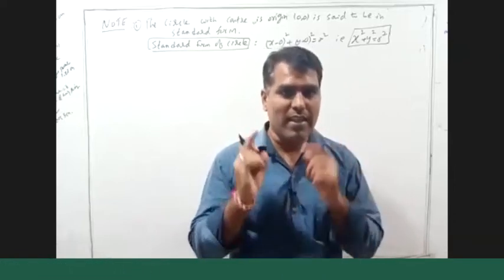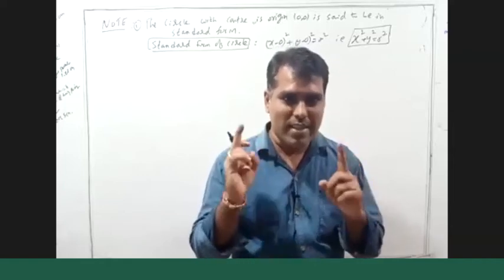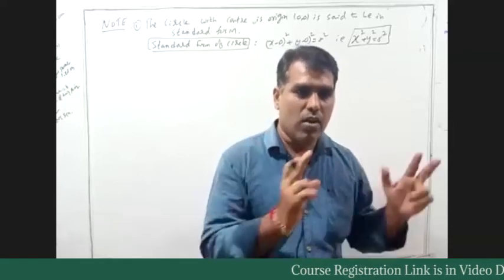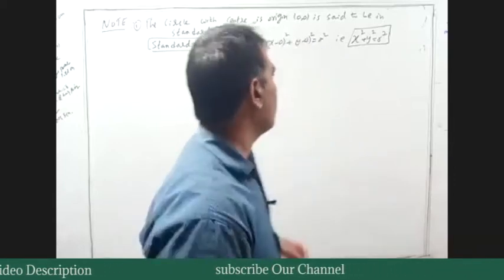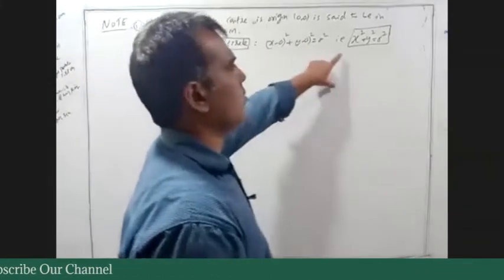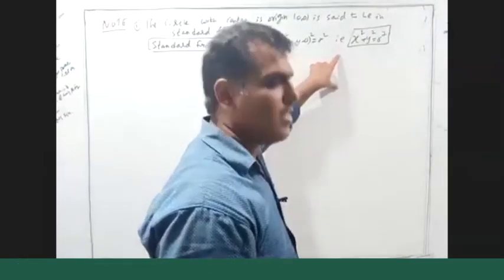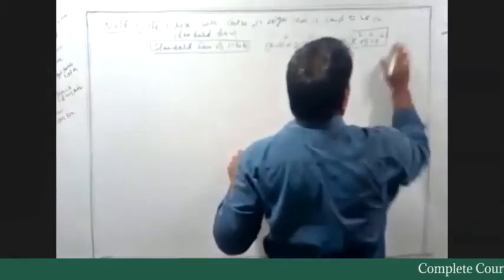So what do you understand from that? Always, the standard form depends on the origin and the x, y axes. Is that okay? Now, with the center 0, 0, the equation x square plus y square equals r square is called the standard form. What is the diagram for this one?